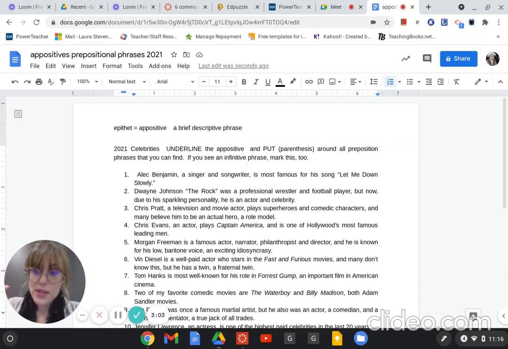Now, remember, prepositional phrases were just in a description. If I said, oh, there are kittens running around the room, around the room is my prepositional phrase, and around is a preposition. So it's just showing where are the kittens? They're around the room. That would be amazing too, by the way. And then if you happen to see an infinitive, you want to mark this too. So we're just slowly scaffolding more and more information until you're recognizing these.